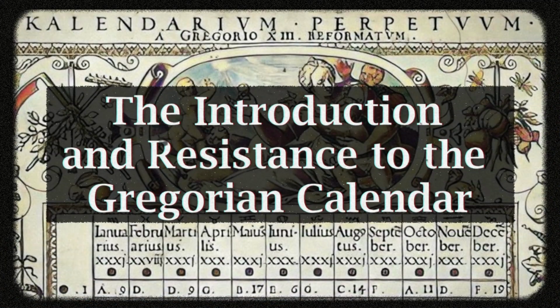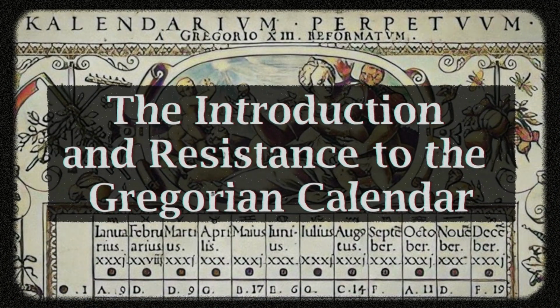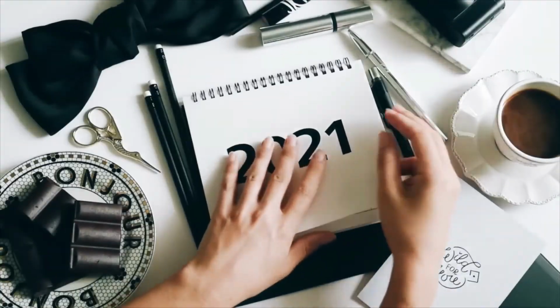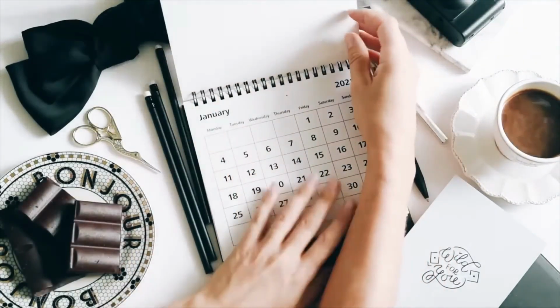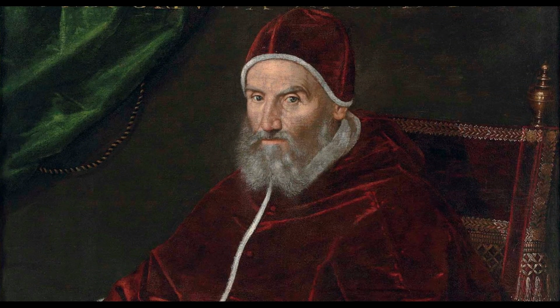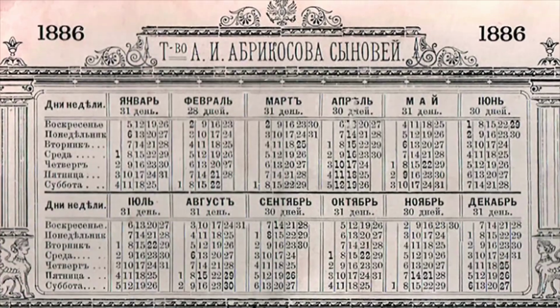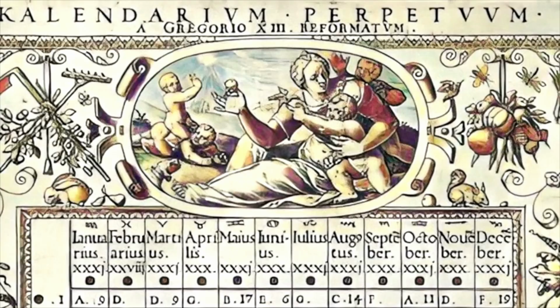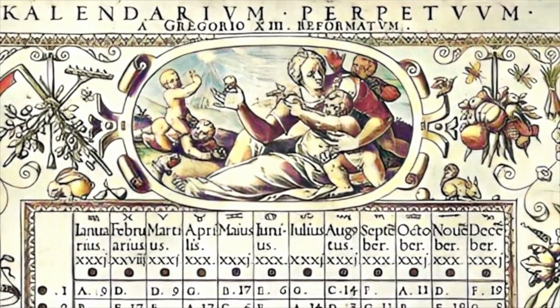Number 6. The introduction and resistance to the Gregorian calendar. The calendar used by most of the world today, known as the Gregorian calendar, was introduced by Pope Gregory XIII in 1582. It was a revision of the Julian calendar, aiming to align the date of the spring equinox closer to March 21st. However, the new calendar was not easily accepted everywhere.